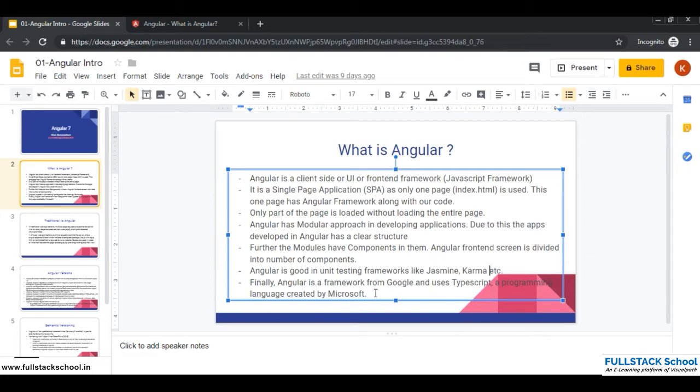So on the server side also we have frameworks and programming languages like Spring Boot and Java. We have Express.js and Node.js. Likewise, the front-end part also has a programming language called TypeScript and the framework called Angular. And this is how development happens on the front-end part.